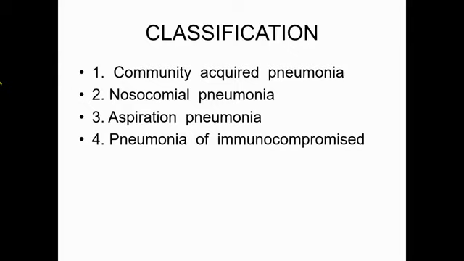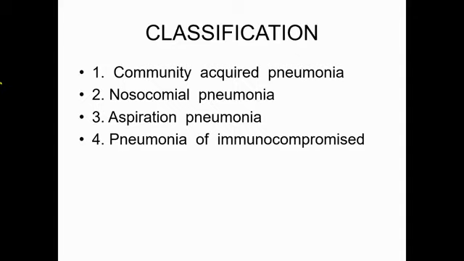That is group B Streptococcus, Escherichia coli, Klebsiella pneumoniae, Listeria monocytogenes, etc. In case of neonates, common cause of community acquired pneumonia are gram-negative organisms like Escherichia coli, Klebsiella, Listeria monocytogenes, group B Streptococcus, etc.